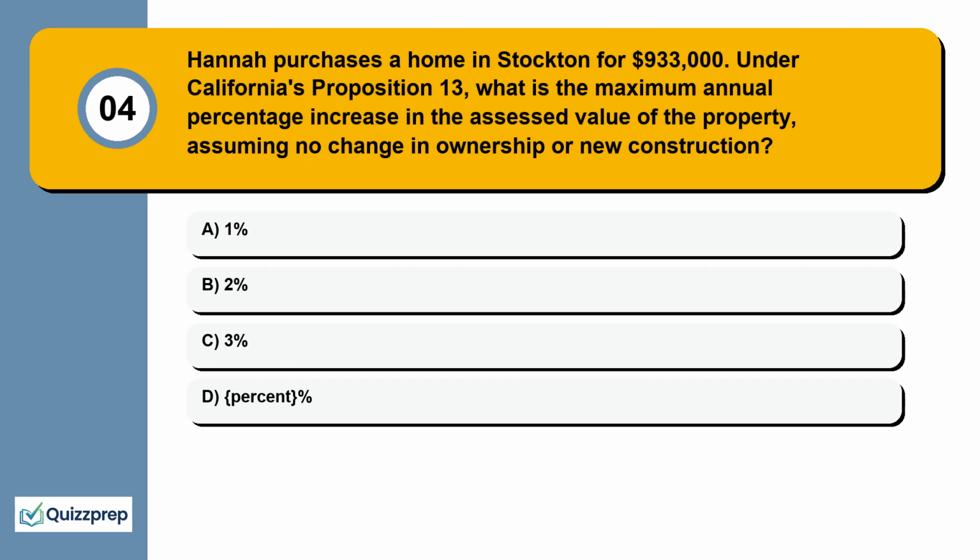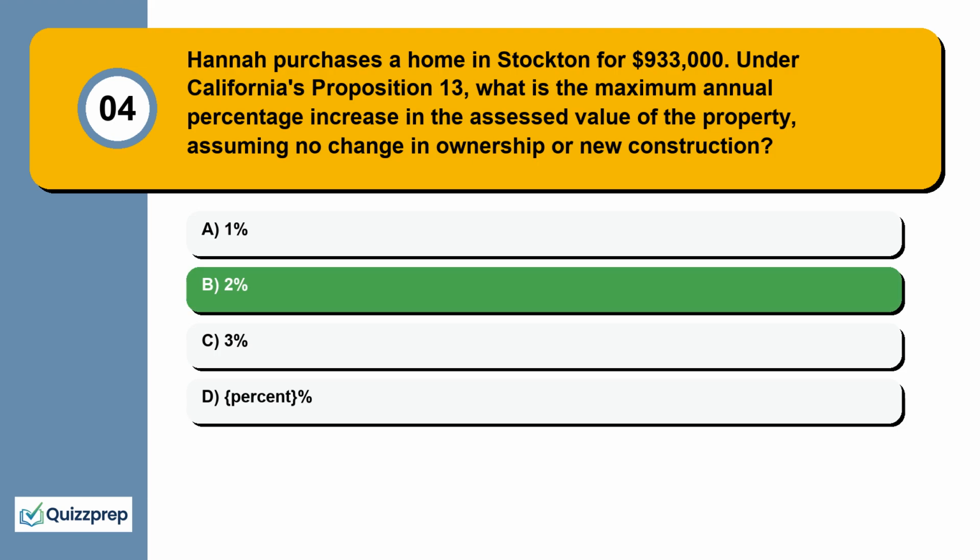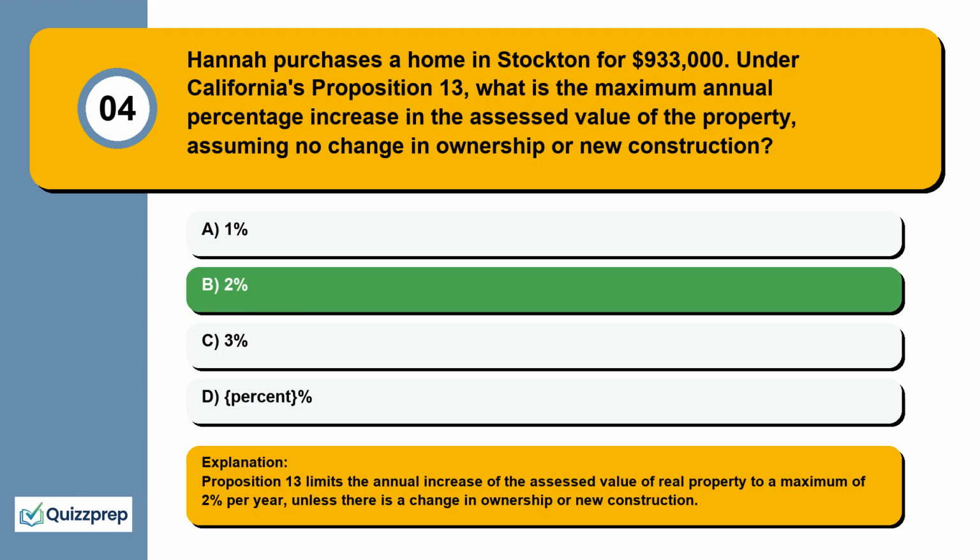Question 4. Hannah purchases a home in Stockton for $933,000. Under California's Proposition 13, what is the maximum annual percentage increase in the assessed value of the property, assuming no change in ownership or new construction? 1%, 2%, 3%, 5%. Proposition 13 limits the annual increase of the assessed value of real property to a maximum of 2% per year, unless there is a change in ownership or new construction.